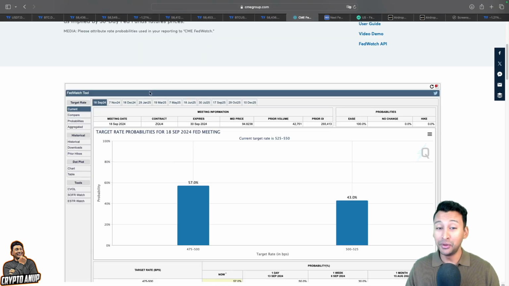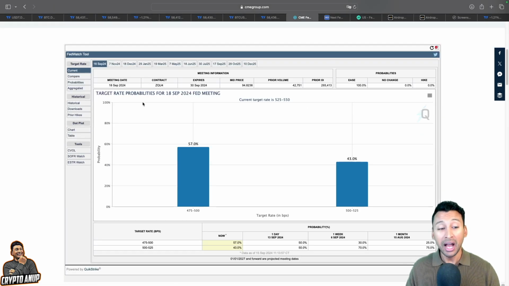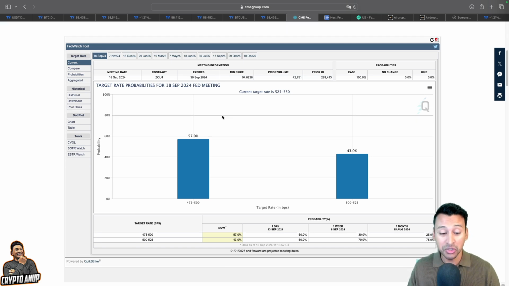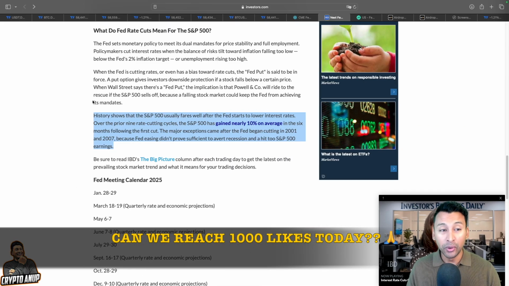But in a few days, I mean in 2 days, 12 hours from now, we are going to see the Fed decision on whether they are going to cut the rate or keep it constant. Target rate probabilities for the 18 September 2024 Fed meeting clearly show that around 57% are expecting a cut of 25 to 50 basis points, and 43% are expecting the rate to remain. But the majority are expecting a rate cut, which could be bullish for Bitcoin.